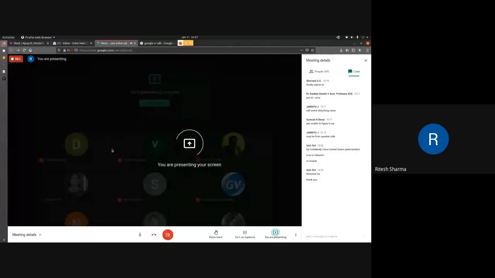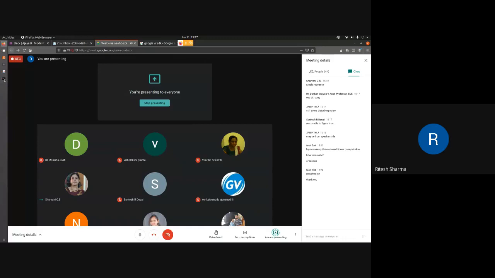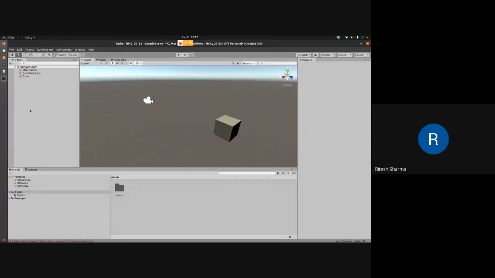One of the faculty here pointed out that the light is not visible. It is supposed to be there by default, but in any case, if it is not there, it's just an object. What you can do is go to Light and click on Directional Light. Sir, your screen is not visible. Sorry, I forgot I had stopped sharing. I hope it is visible now. Yes, it's visible, sir.